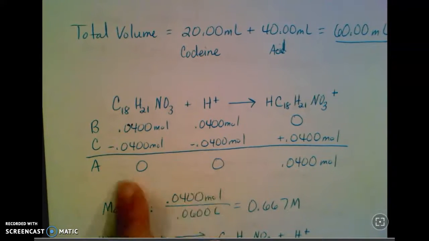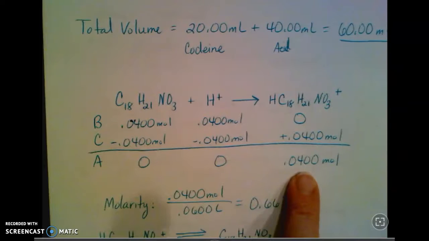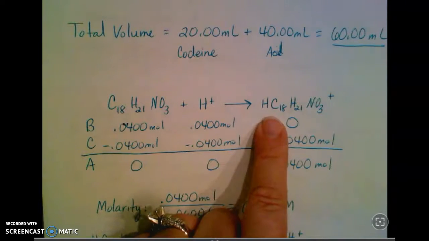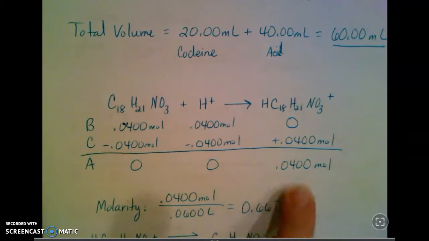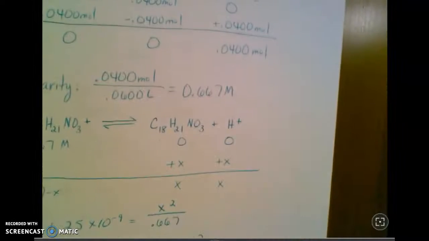I have no reactants left over, and I've added that much of this conjugate acid. So what I've got at this point is just the weak conjugate acid of that base.